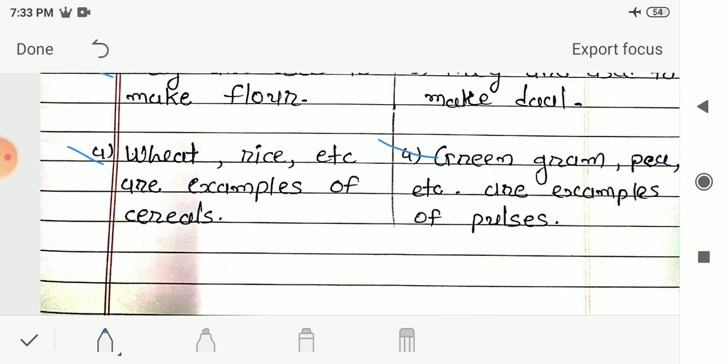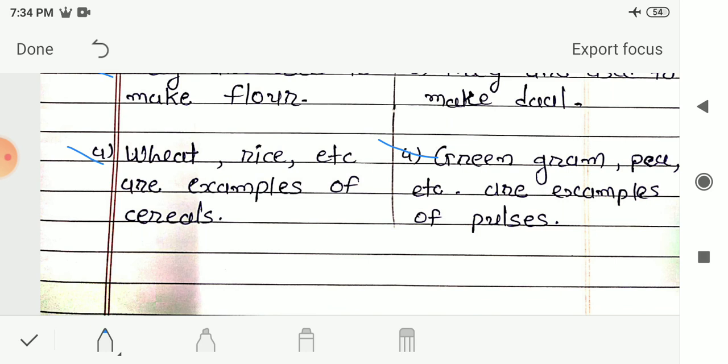In the next video, in question 5, we will see the classification. In that we will see the classification of different seeds into cereals, pulses and oil seeds. Then after, the classification between monocot seeds and dicot seeds. Then we will see another exercise, in that we will see name the following.